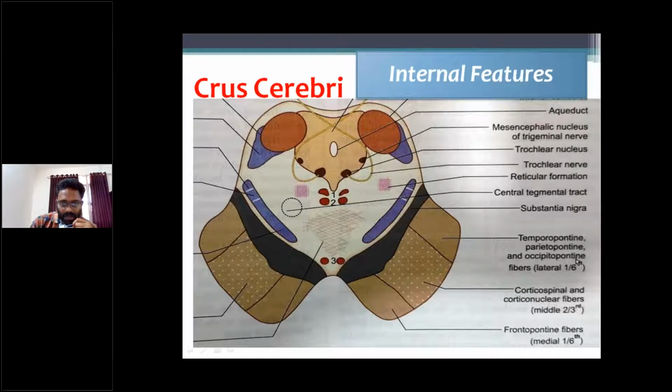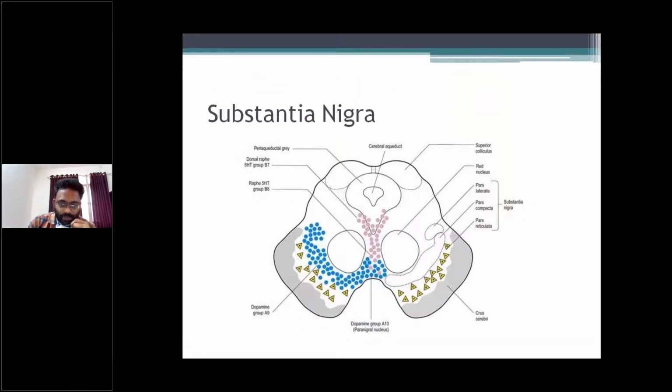Right? And next, substantia nigra. It is a pigmented gray matter situated on the anterolateral or ventrolateral aspect of the tegmentum. This is the tegmentum and this is the crus cerebri. So the substantia nigra is a pigmented gray matter situated between the tegmentum and crus cerebri.